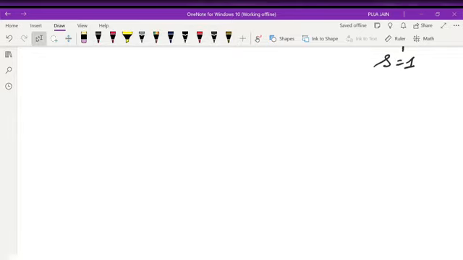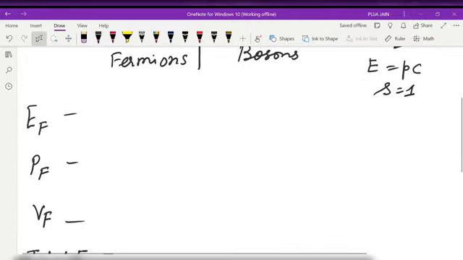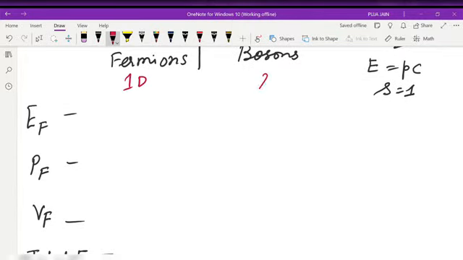Now we will write the value of our Fermi energy E_F, its momentum p_F, velocity v_F, and the most important thing, again, total energy at T equals 0 Kelvin in terms of E_F. These four are the most important for 1D, 2D, and 3D.